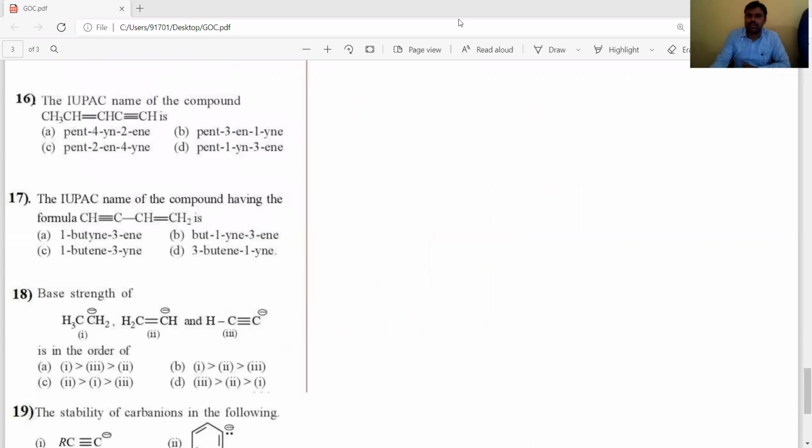Questions 16 and 17 are both the same model. Now the 16th question: CH3-CH double bond CH-C triple bond CH is present. We have to identify the positions of the double bond and triple bond.